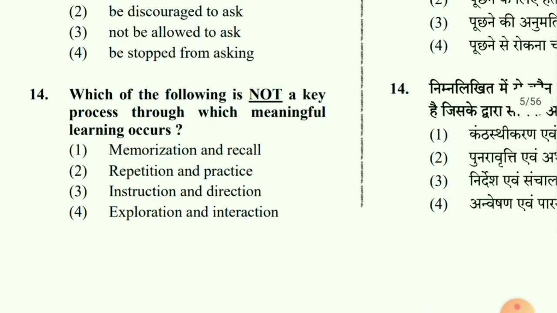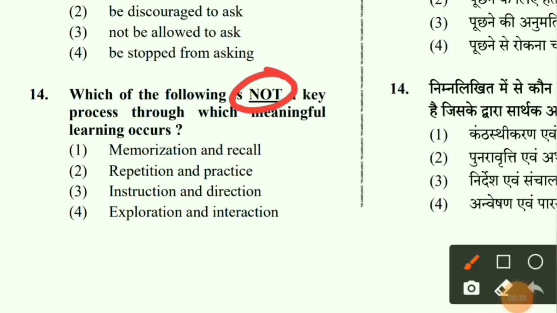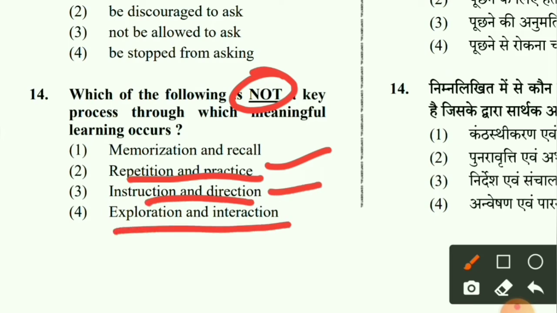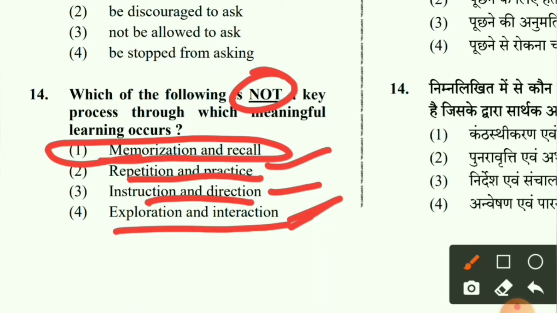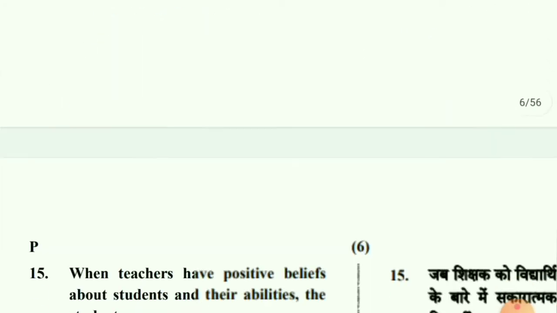Then question number 14. Which of the following is not a key process through which meaningful learning occurs? Look, emphasize the word not: which is not a way of meaningful learning. Memorization and recall, you can say it is not meaningful. Okay, let us check the other options. Repetition and practice is a meaningful technique. Instruction and direction is a good technique. Then exploration and interaction is very much needed in child-centered learning. So these three are meaningful techniques of learning, but memorization and recall is not always meaningful. Option 1.